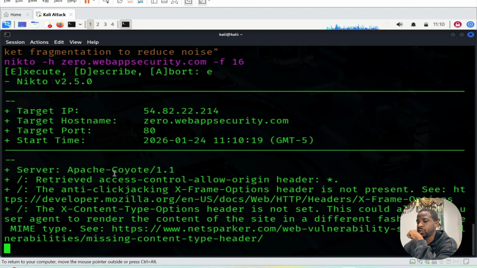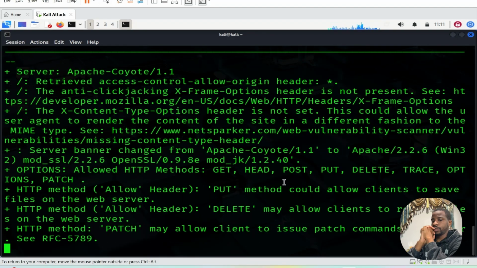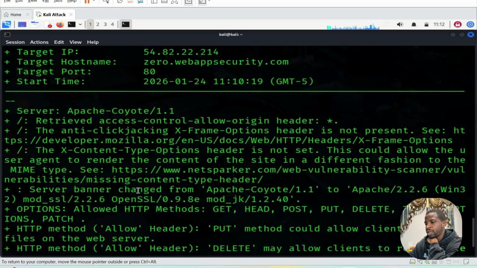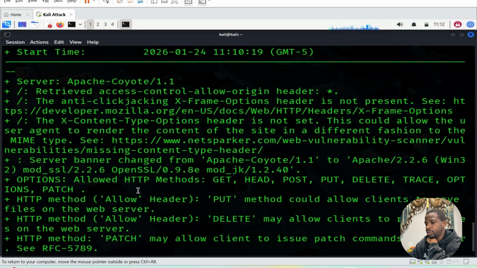Yeah, Nikto scans. You want to do Nikto scans because Nikto has a wide database of vulnerabilities, and it's an updated database. So that's why I love using the Nikto scan. Okay, the server is giving us that. Server banner changed from protocol to that. Allowed HTTP methods: GET, HEAD, POST, PUSH, DELETE. So you see, it's literally telling you HTTP method PATCH may allow client to issue PATCH commands to server. Okay, this is actually going to take a little bit of time to be done.